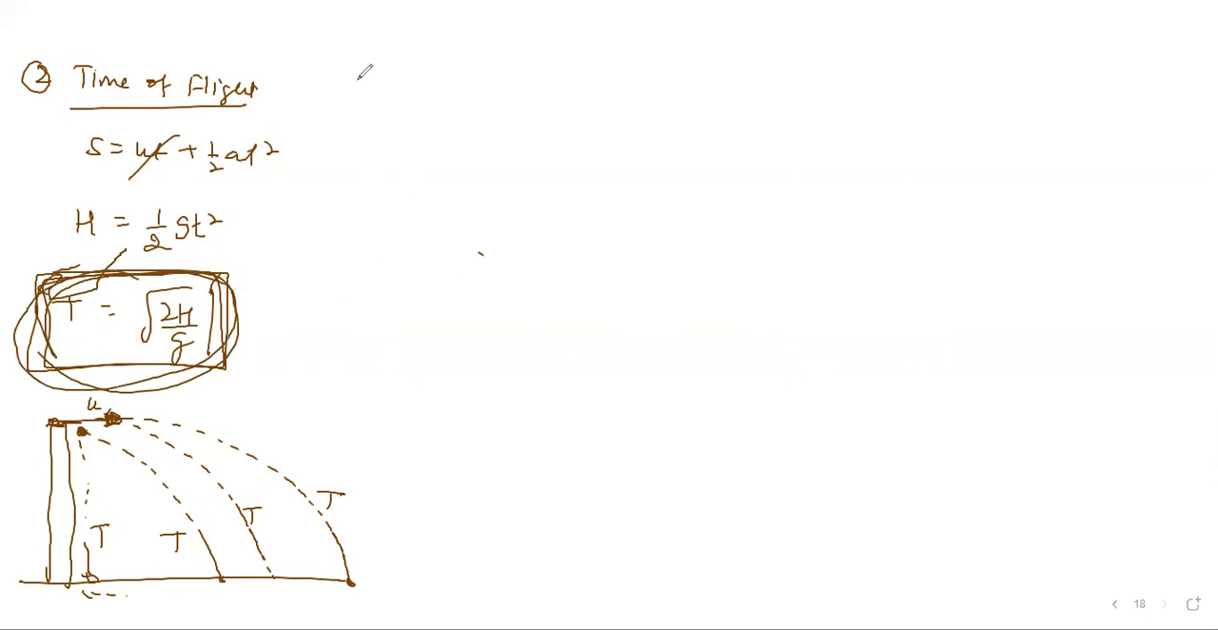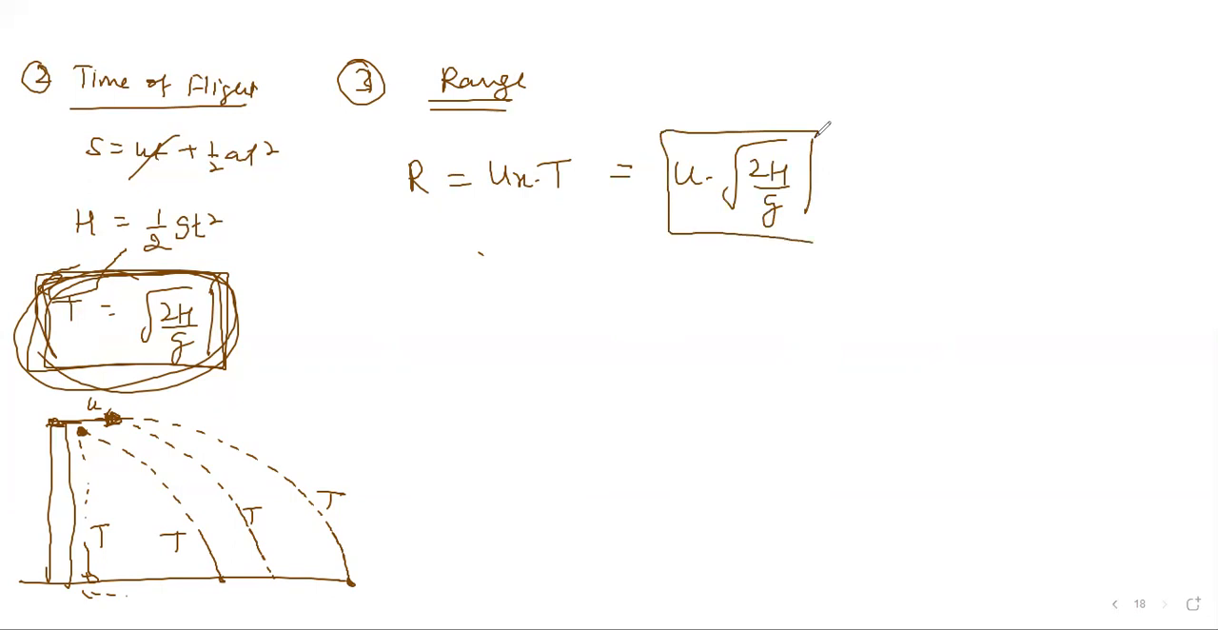Then you want to calculate the third point, what? Range. At what distance does it fall? Range is again a horizontal distance. We need horizontal velocity ux into the time of flight. ux is u only, and the time we know is root of 2h by g. So that's your range formula.